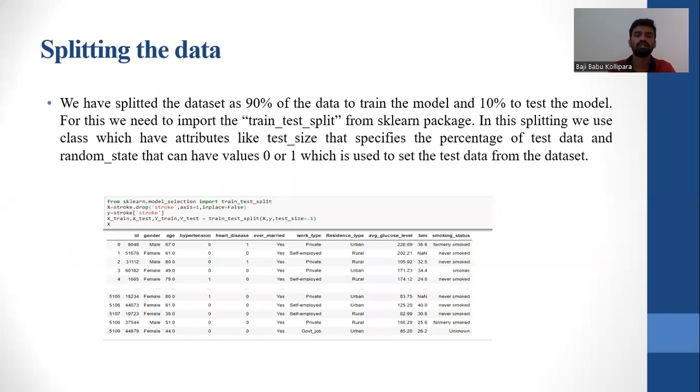And the next one is splitting the data. We need to split the data set as 90% of the data to train the model, and 10% of the data to test the model. For this, we need to import some libraries like train_test_split from the Sklearn package. In this splitting, we have used the parameters test size, which specifies the percentage of the test data, and random state, which can be either 0 or 1, which is used to split the data from the data set.